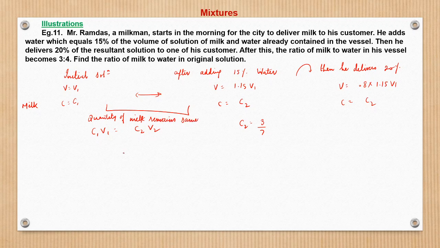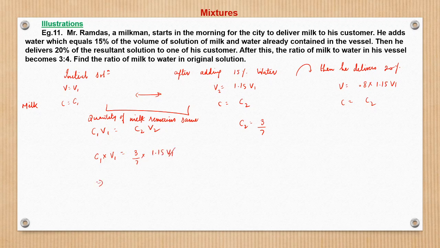So C1 V1 is equal to C2 V2. We need to find the ratio of milk and water in the original solution, which is C1. V1 we do not know. C2 we know is 3 by 7, and V2 is 1.15 V1.